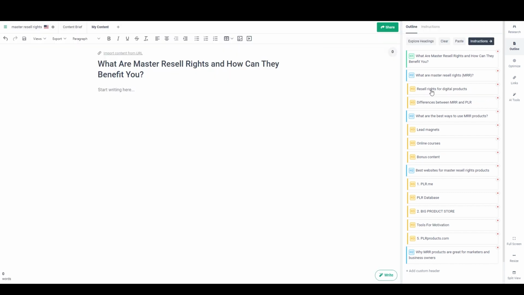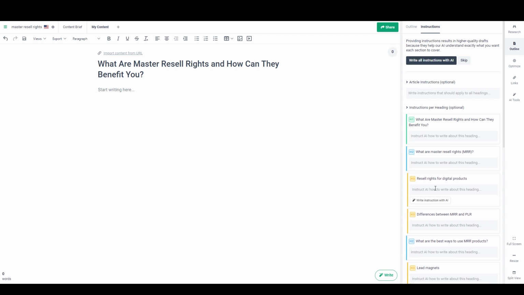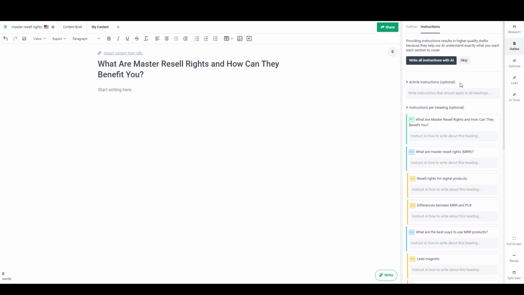And now we're going to get straight into tip number 3, which is actually kind of my favorite because it's the most directly related to AI writing. And we've got this write all instructions with AI here. So the AI is very happy to just read your title and look at your headings and then write the instructions beneath each. What I usually do is I write the overall article instructions myself, and then I let it write the rest of the instructions, and then I add to or edit them to make sure that they're exactly what I want.